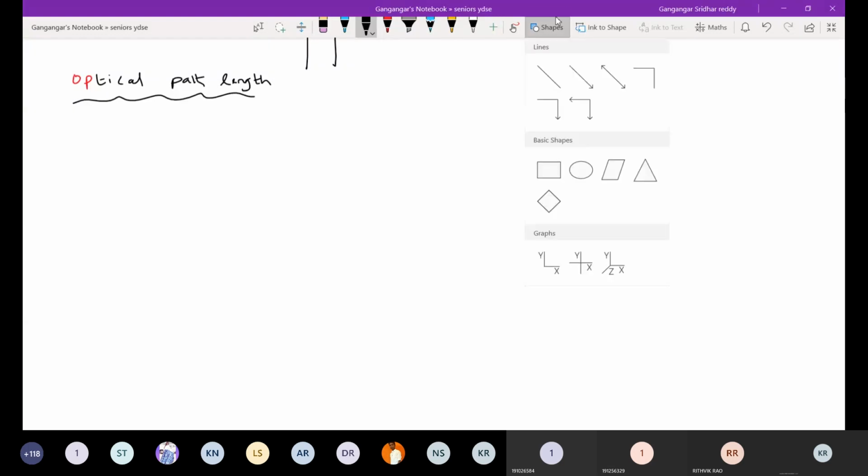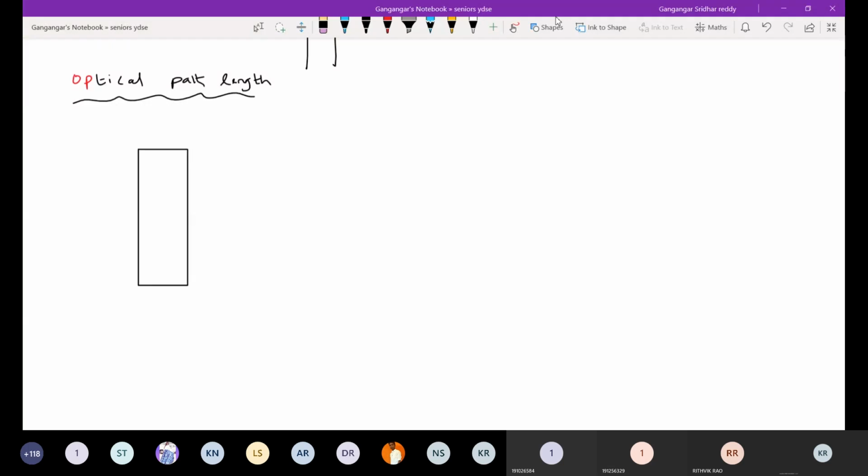Okay, so let me take a slab. This is a slab. Let there be a ray. Let it pass through the slab. Let me take another ray which is passing external to the slab. This is the slab. Thickness of the slab, let it be d.